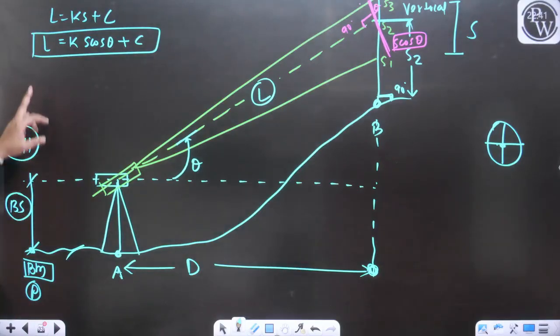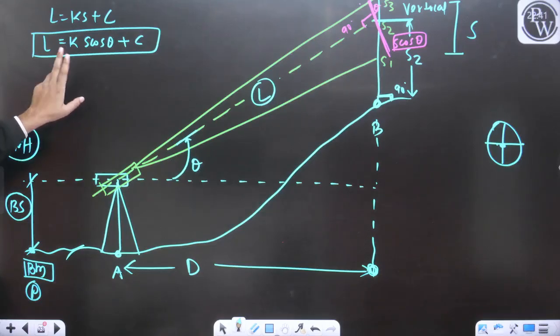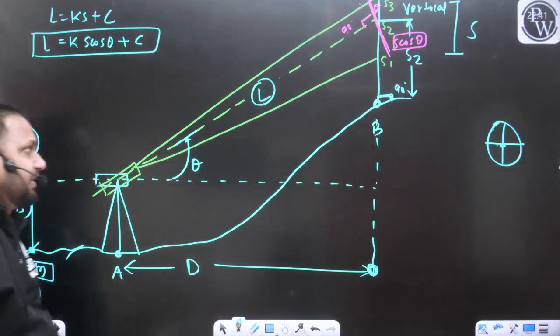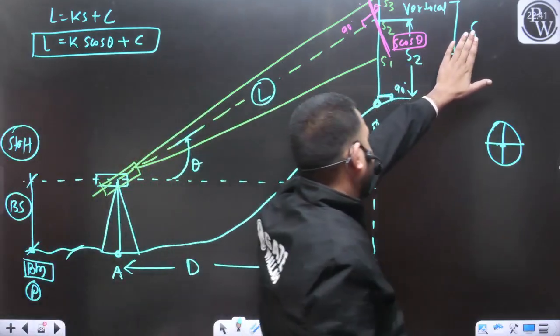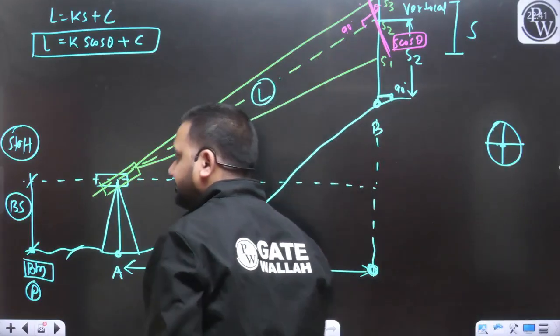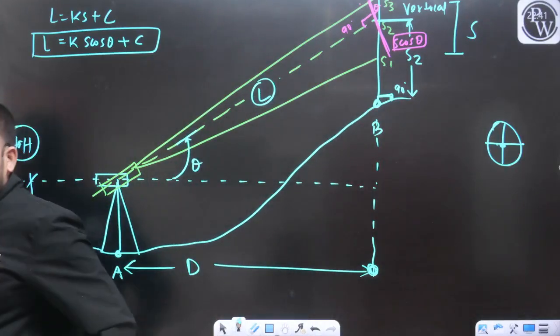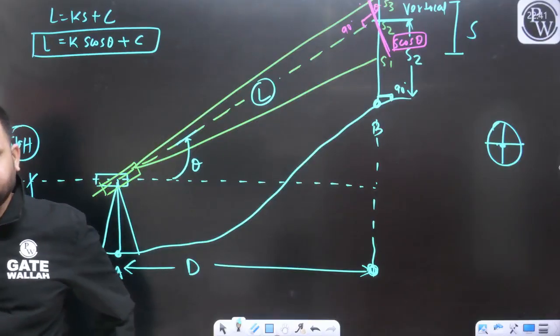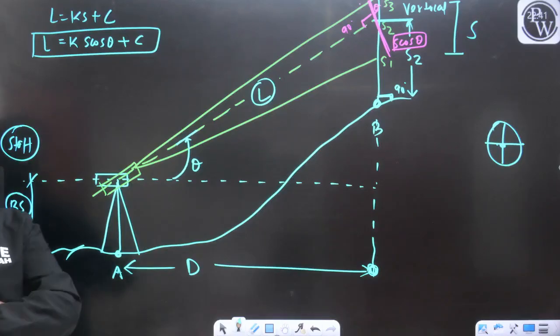Can I define the L distance like this? Because here the staff intercept is not S, here the staff intercept is S cos theta. Yes or no?